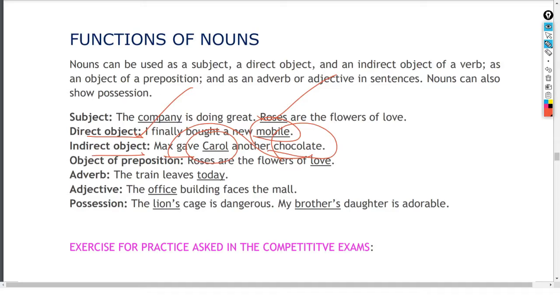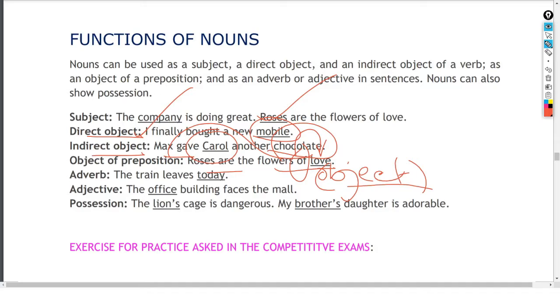Now object of the preposition. तो preposition तो आप जानते हैं. This is also another part of speech. Roses are the flowers of love. तो ये जो है of is the preposition. of के बाद में आते हैं, ये of का object हो जाते हैं. तो ये preposition का जो object है. So in this way we can use this noun as the object of the preposition too.